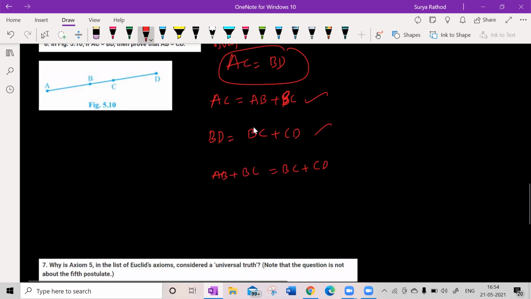So according to Euclid's axiom, if you subtract equals from equals, the resultant is also going to be equal. So BC will get cancelled. You just cancel both sides. And then I'm getting AB is equal to CD. Right? Yes or no? Yes, sir. Got it, sir.